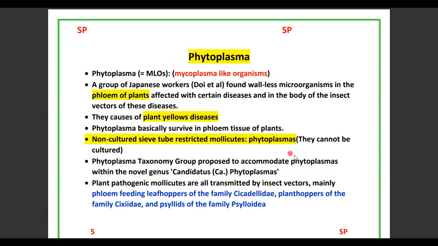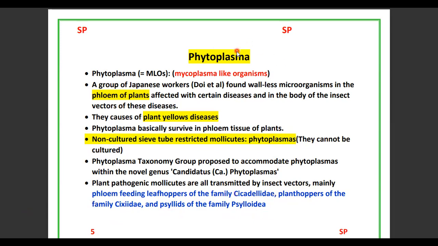Most important, they carry from one plant to another plant by insect vectors, especially suckers, mainly phloem feeding leafhoppers of family Cicadellidae, planthoppers of the family Cixiidae, and psyllids, Psylloidea.